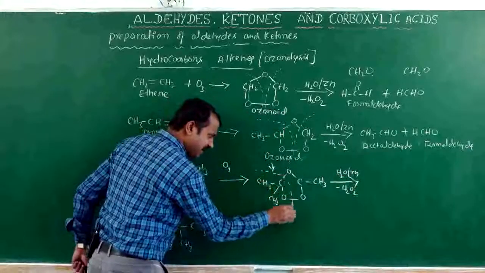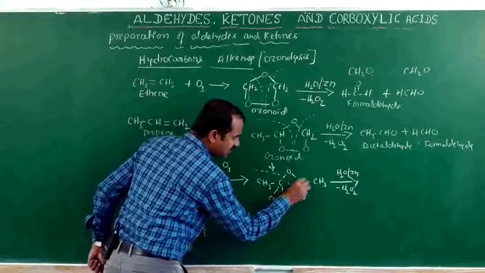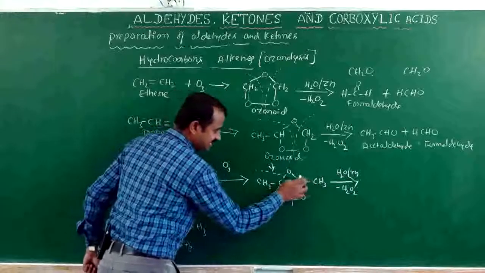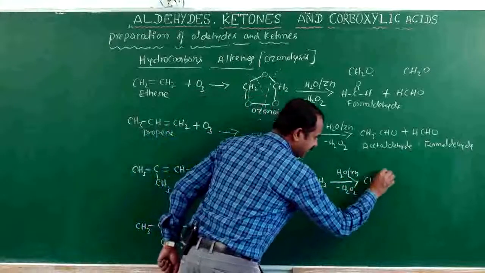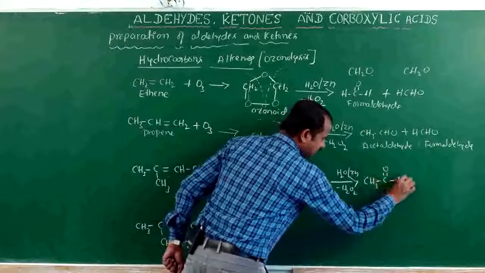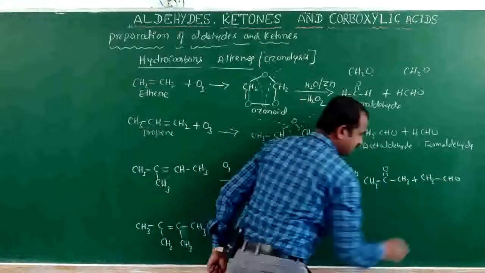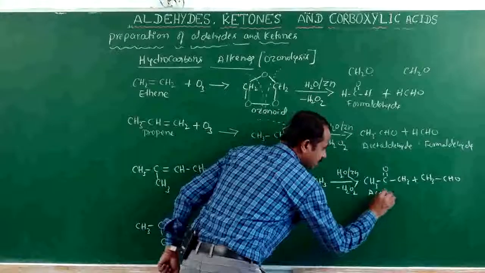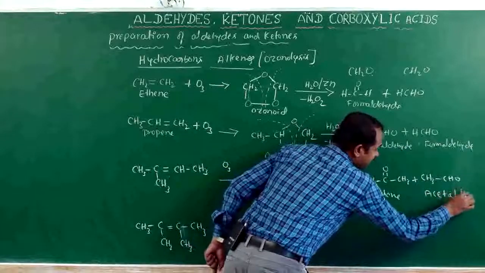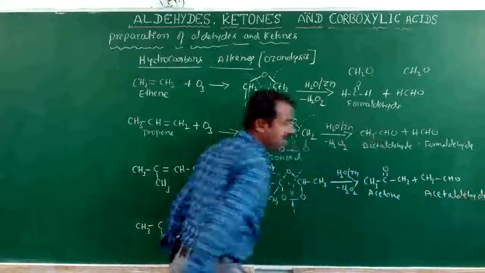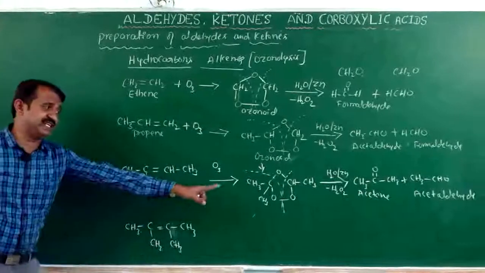The bond breaks here, giving CH3COCH3 plus CH3CHO. The names are acetone and acetaldehyde. Using one branch, you get a ketone and an aldehyde.